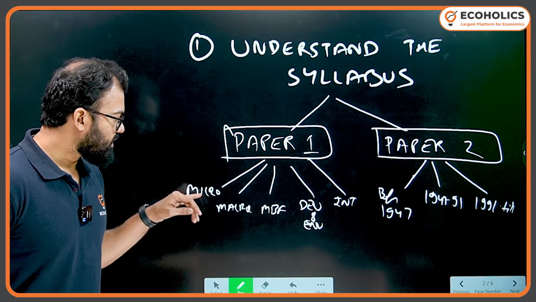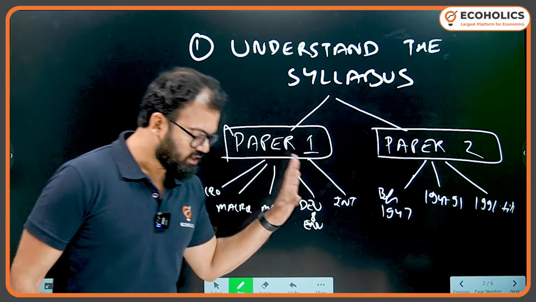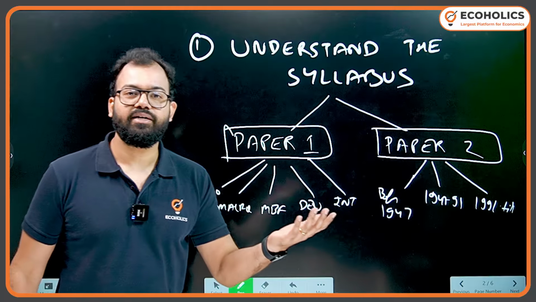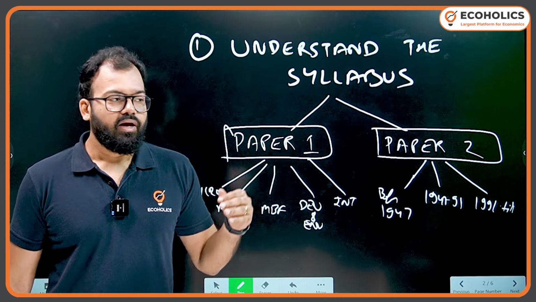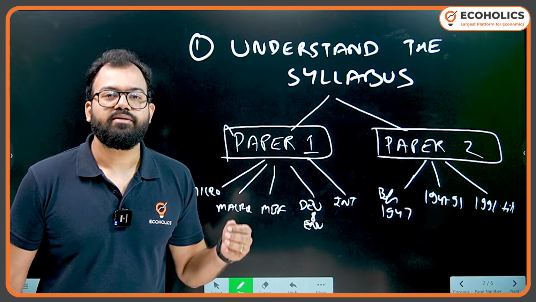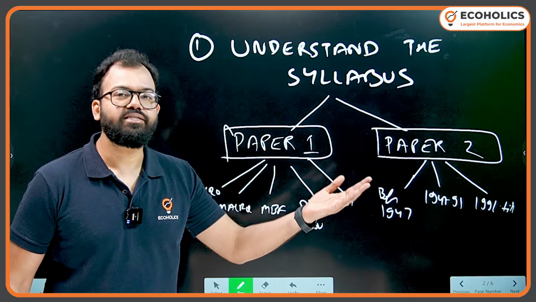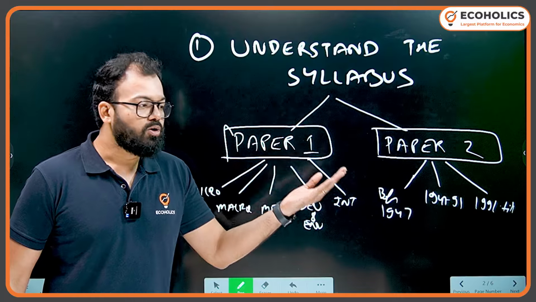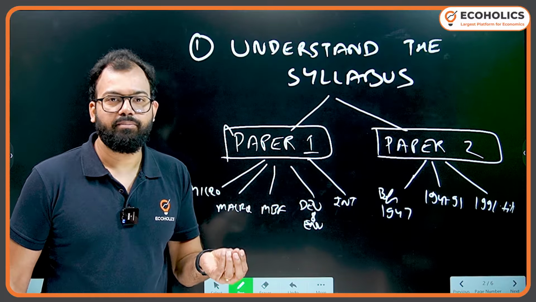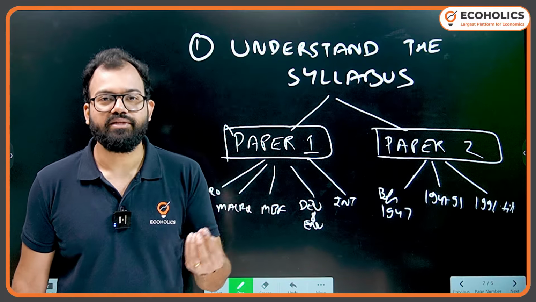In paper 1, for example, suppose a question related to international economics is asked, related to the Heckscher-Ohlin model. In that you have to write assumptions. While writing assumptions, every other student will write the same assumptions. One or two students will write fewer points, but more or less the points will remain the same.